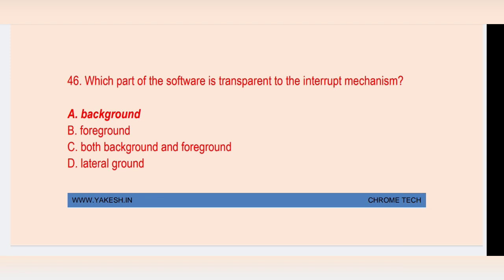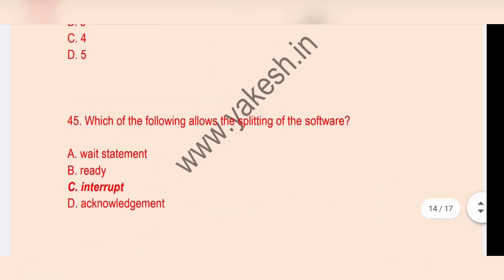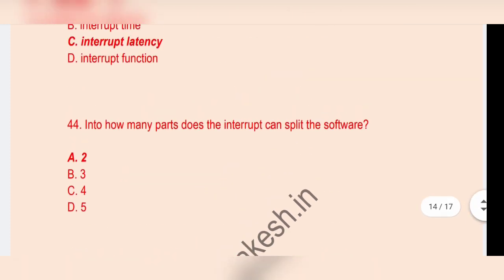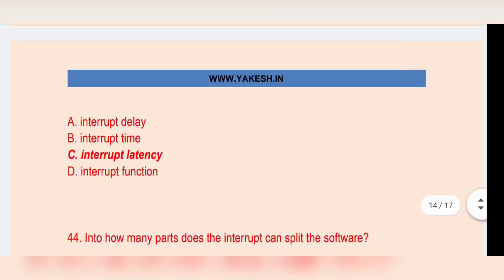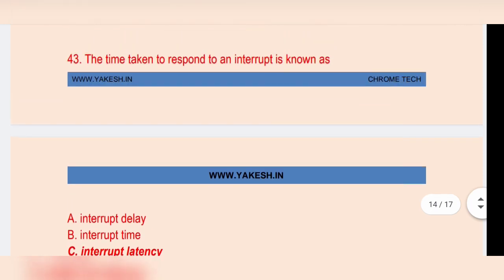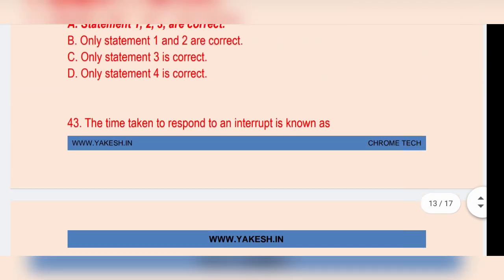Which part of the software is transparent to the interrupt mechanism? Background. Which of the following allows the splitting of the software? Option C, interrupt. How many parts can the interrupt split the software into? Option A, 2. The time taken to respond to the interrupt is known as interrupt latency.